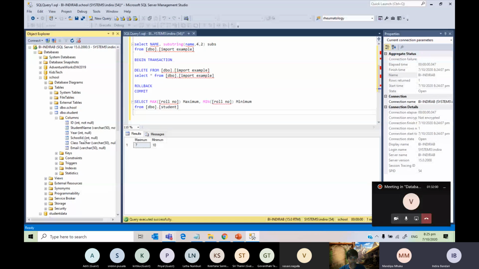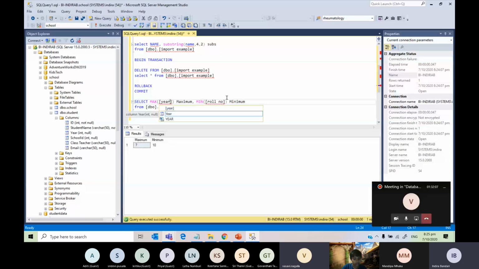Let's see. Year. Okay, let's go year. What is the maximum of year and what is the minimum of year? Okay, so if I run this one, see, maximum is 9 and minimum is 6.